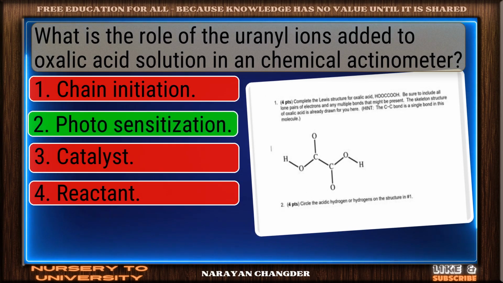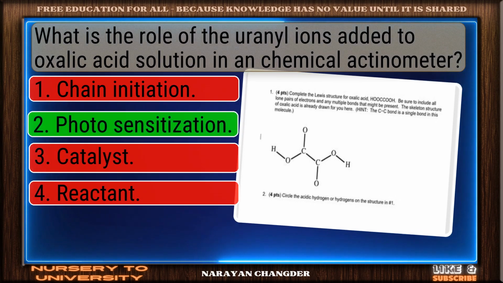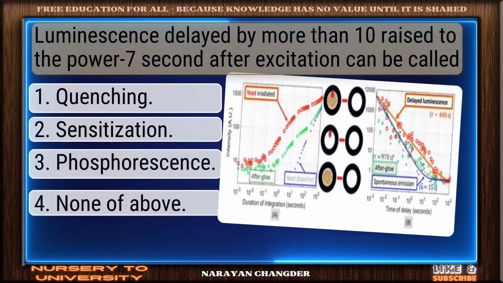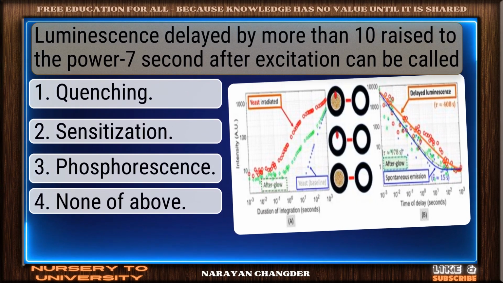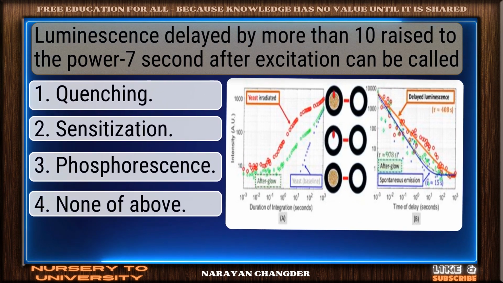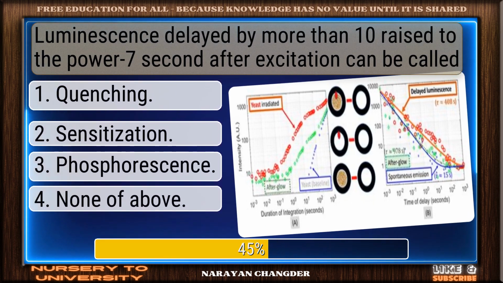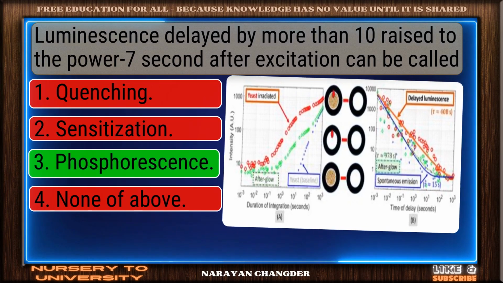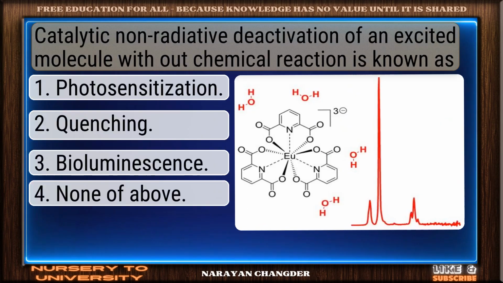Right choice. Photosensitization is the best answer. Luminescence delayed by more than 10 to the power minus 7 second after excitation can be called dash. Excellent choice. Phosphorescence is the right answer.